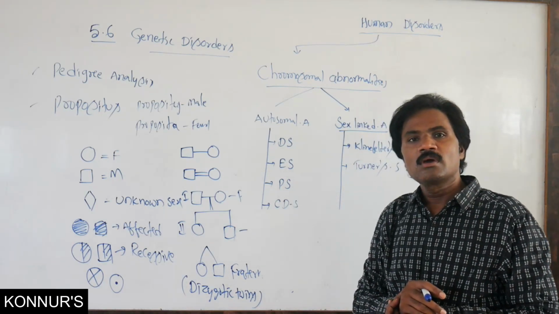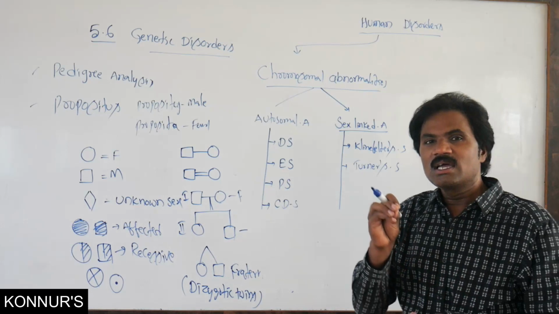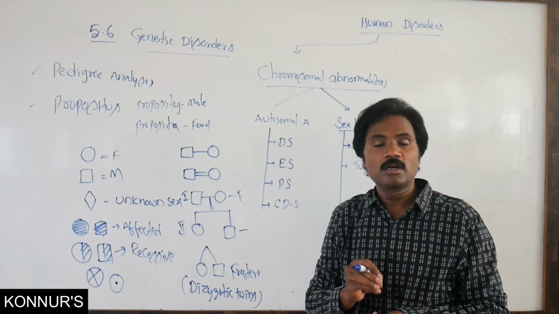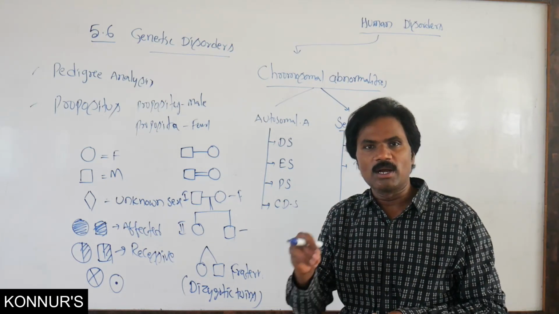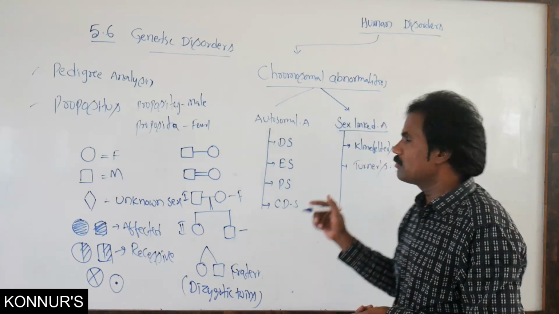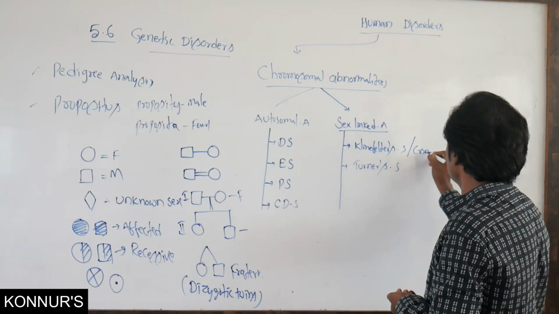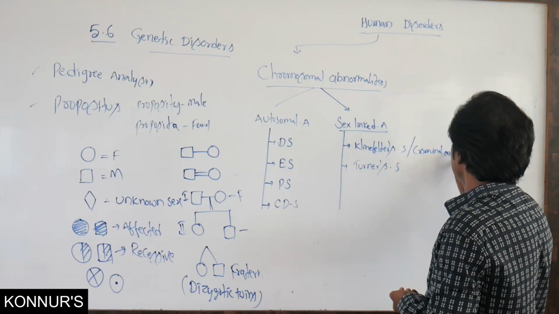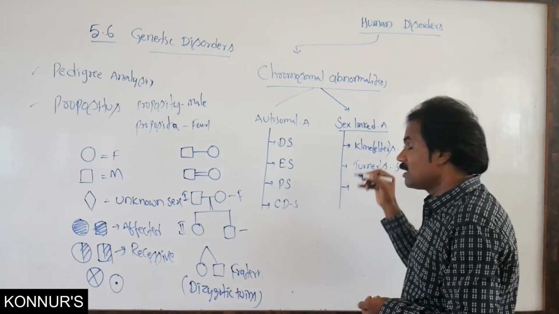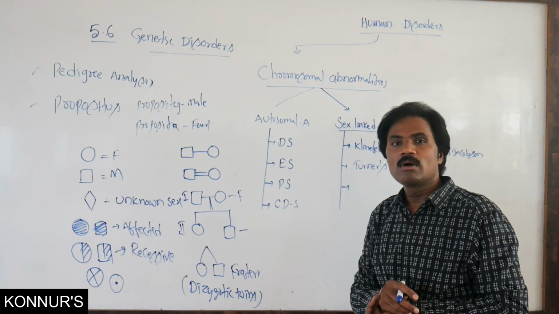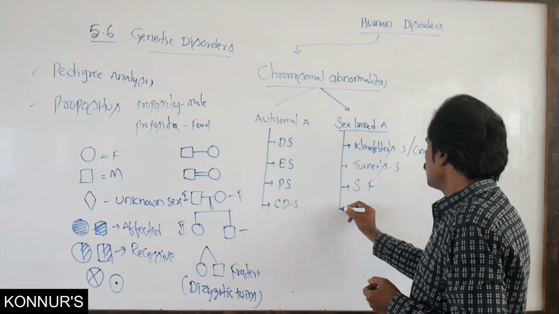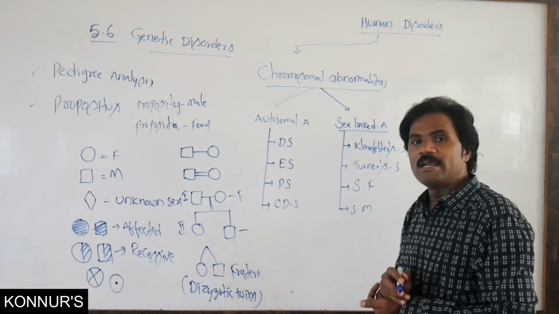Klinefelter syndrome, or what is another name for it? Jacobs syndrome. That is important. Which disease do we commonly call Klinefelter syndrome or Jacobs syndrome? Then Turner's syndrome. Along with this, super female as well as super male.